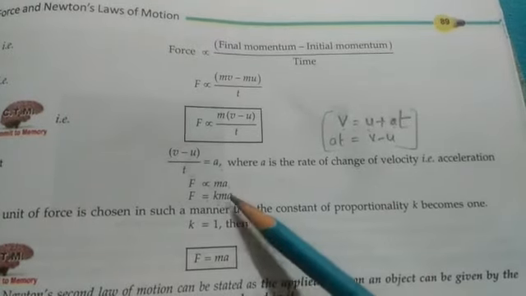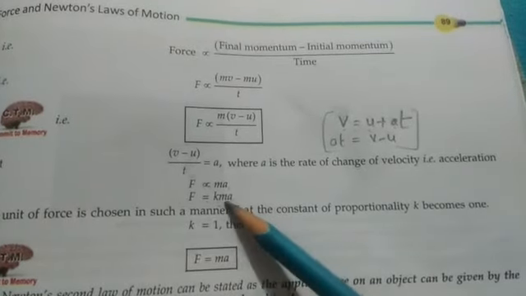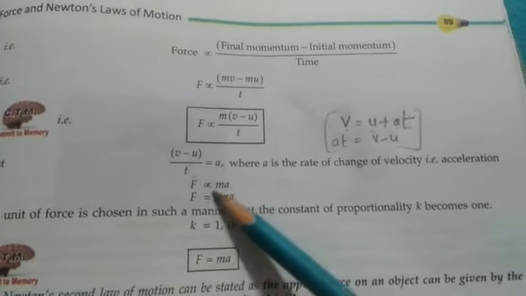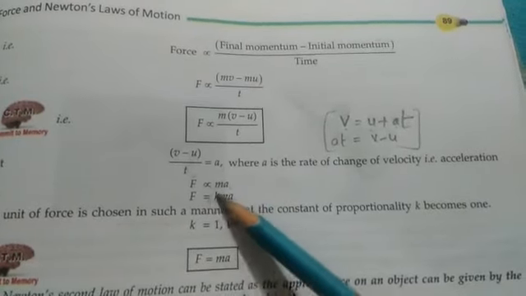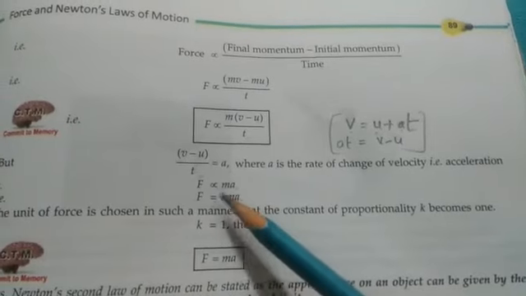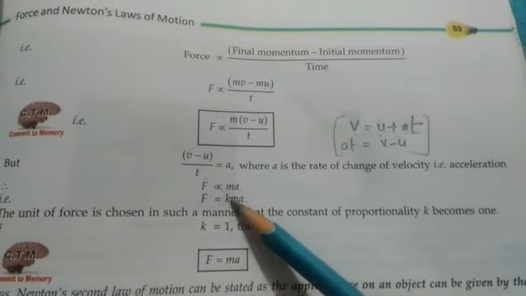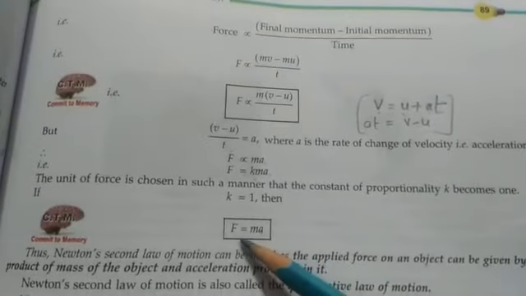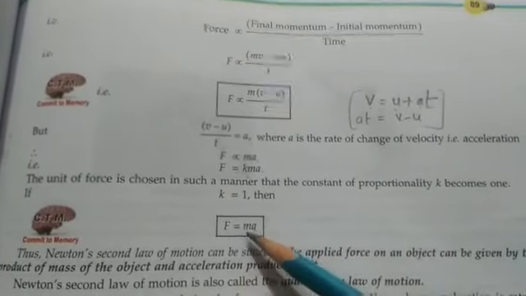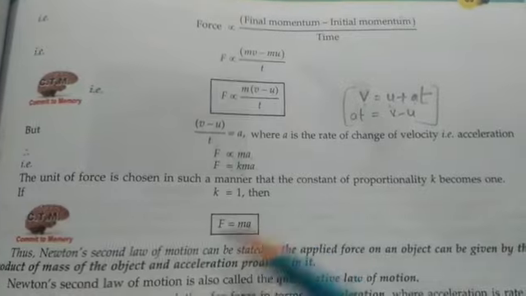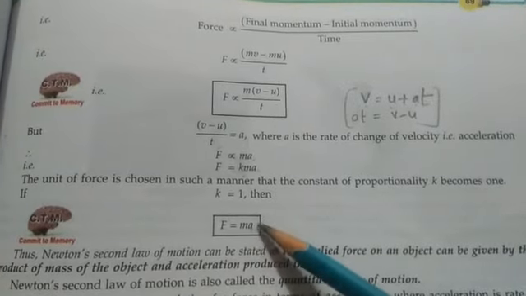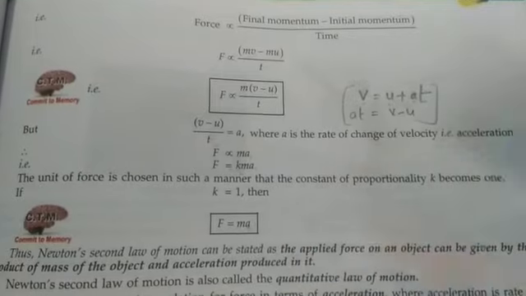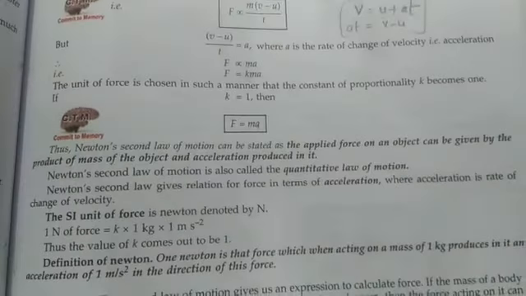That means F, m and a are measured in SI units, so k is chosen such that its value becomes 1. So when we put k equals 1, we get F equals ma. F is force, m is mass, a is acceleration. So by Newton's second law of motion, we got this formula of force: mass into acceleration.